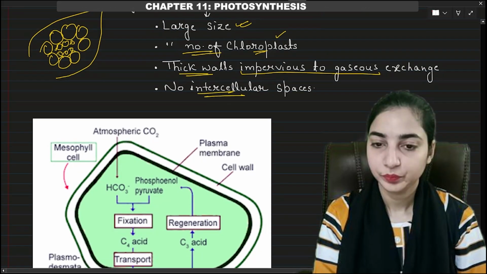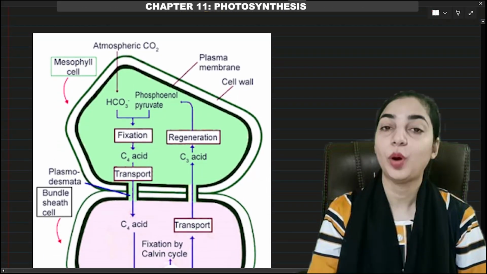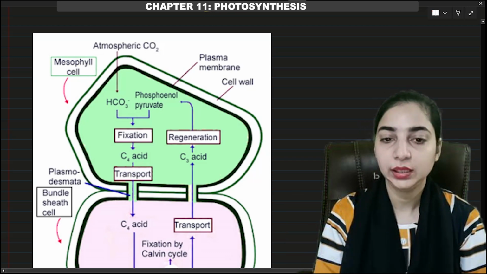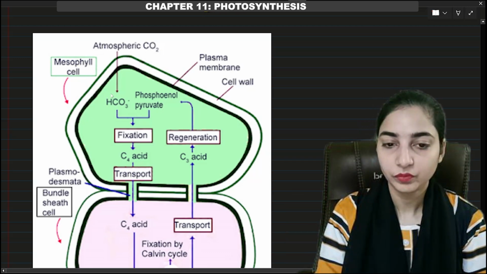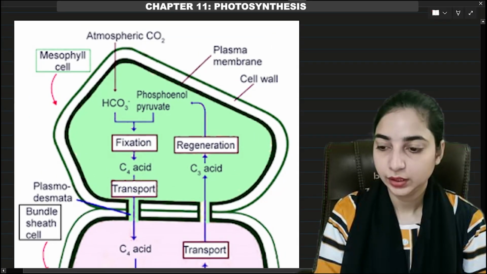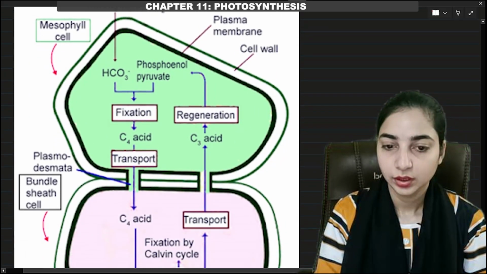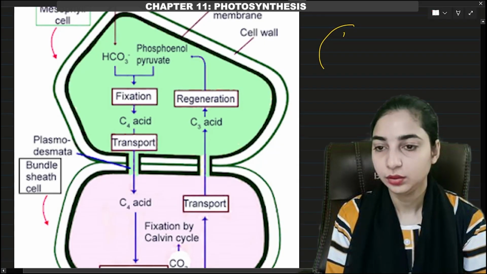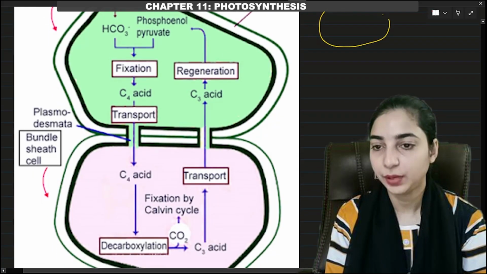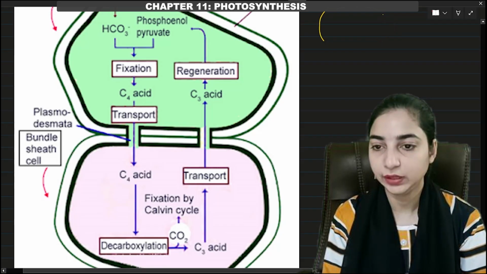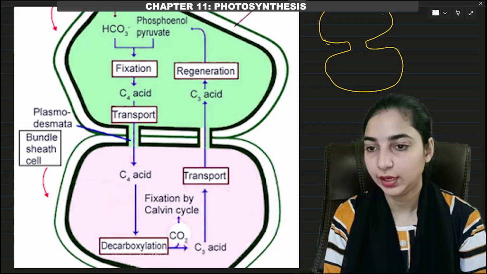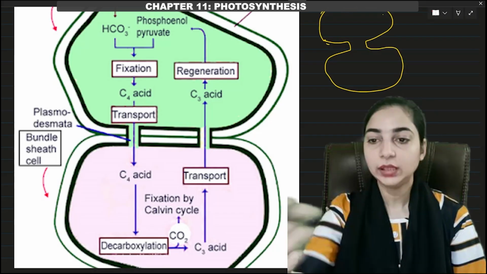Now let's see how the glucose will be formed in case of C4 plants. In C3 plants, it was simple. In C4 plants, you can see the figure here. You can see two cells are shown. Okay, two compartments are shown here. This is the upper compartment, this is the lower compartment. Okay, and there is a plasmodesmatal connection between these two. So the contents between these two can be shared, right? So what are these two compartments?